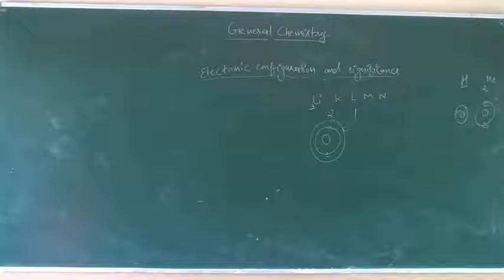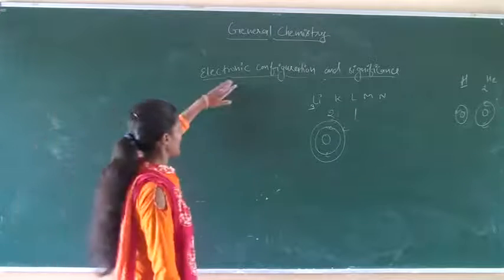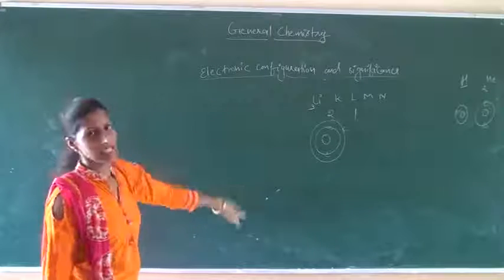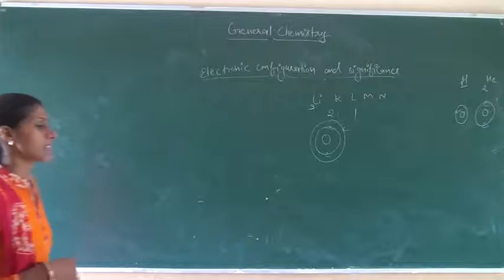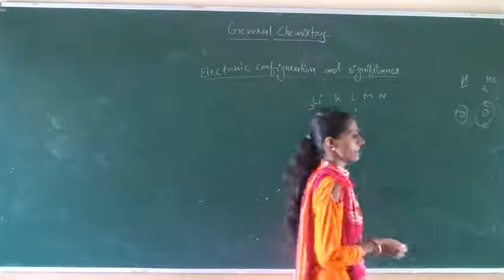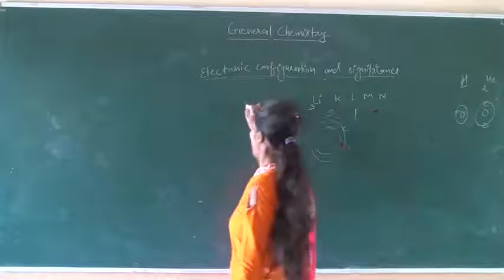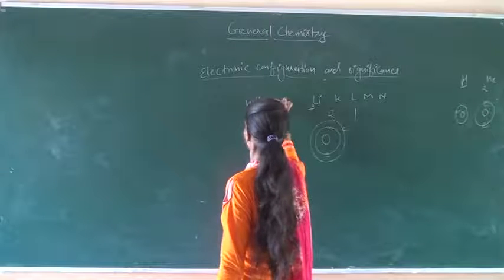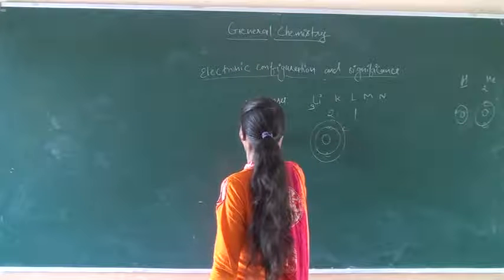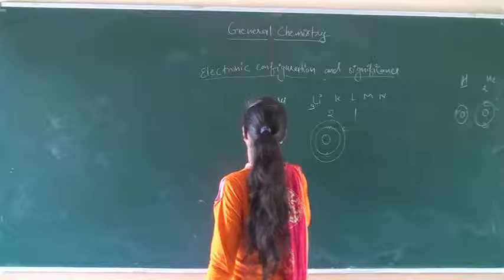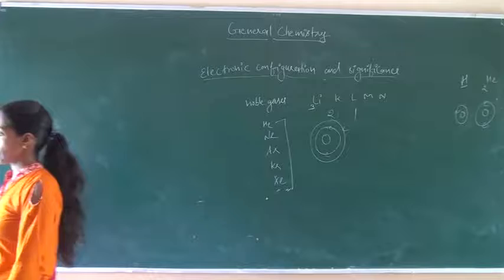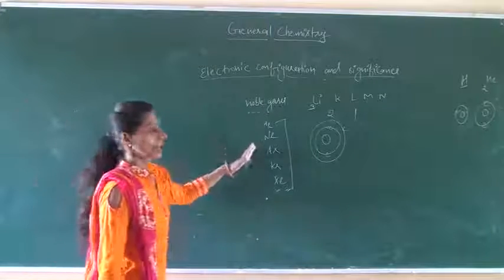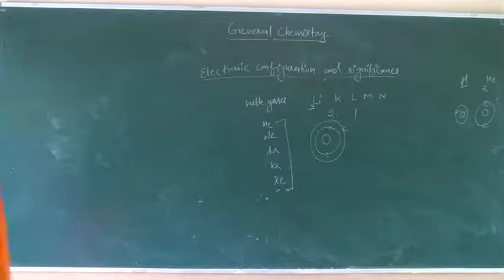We can understand the chemical reactivity of an element with the help of its electronic configuration. When the outermost cell of an atom is completely filled, the element is unreactive. These unreactive elements are known as the noble gases, such as helium, neon, argon, krypton, xenon. They have their last cell completely filled, so they are unreactive or very slightly reactive elements.